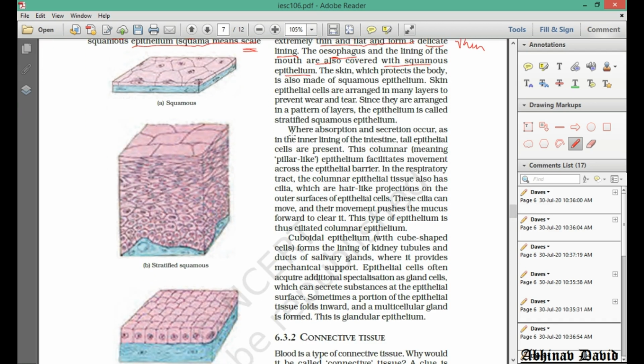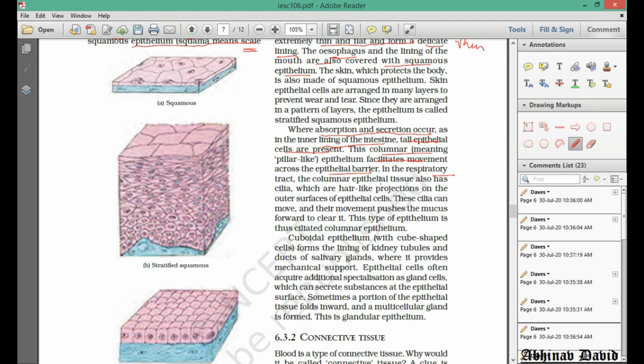Now let us talk about the next type, columnar epithelium, where absorption and secretion occur in the inner lining of the intestine. I told you we have tall epithelial cells which are present in different parts of the alimentary canal. So it is present in the intestine. Columnar means pillar like. So you can see pillar shaped cells which help in movement across the epithelial barrier.